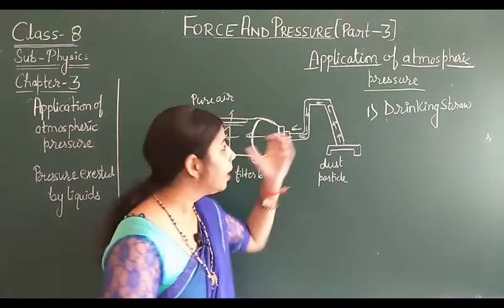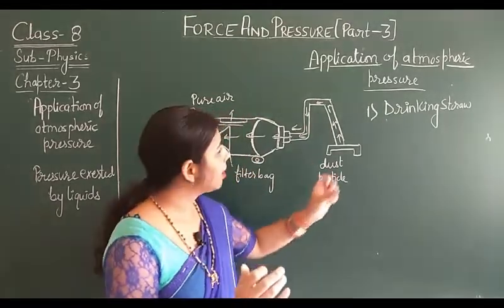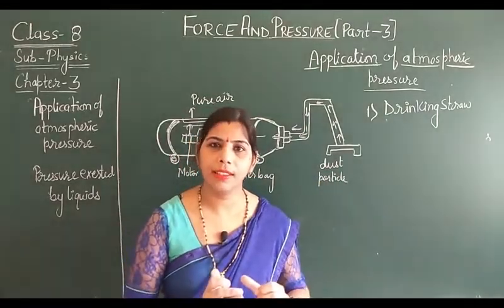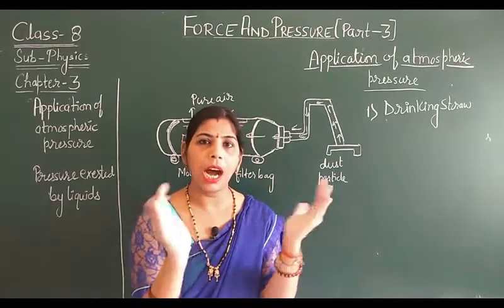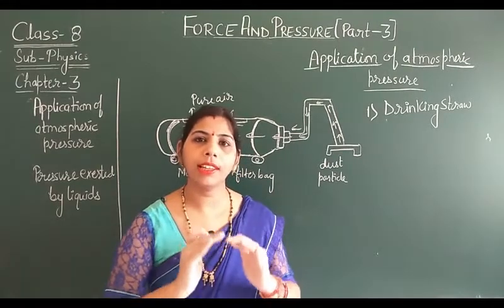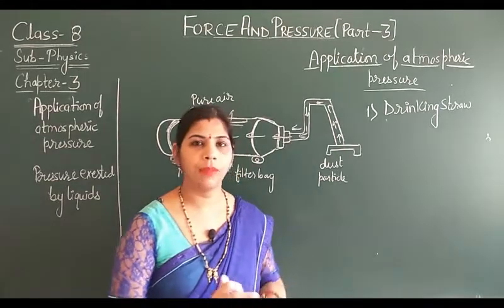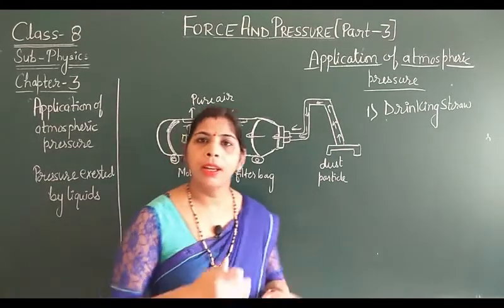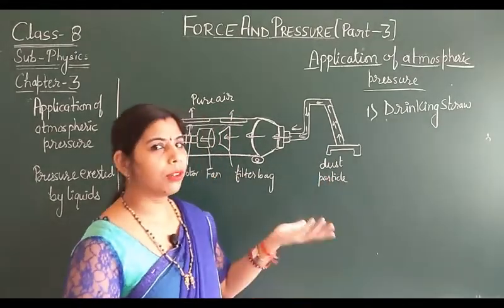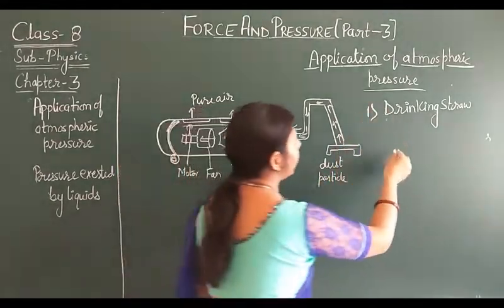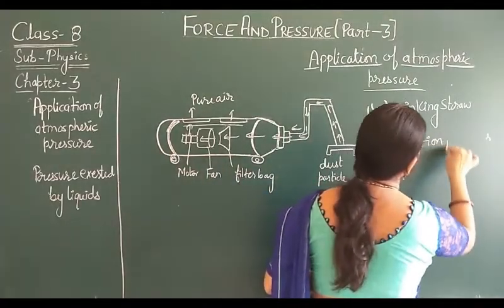As soon as the air is sucked out from the straw, at that time the pressure inside the straw decreases, but the outside atmospheric pressure is at its maximum as compared to the inside pressure. So that outside higher pressure causes a push through which the juice moves upward and you are able to drink. This type of mechanism is known as the suction mechanism.